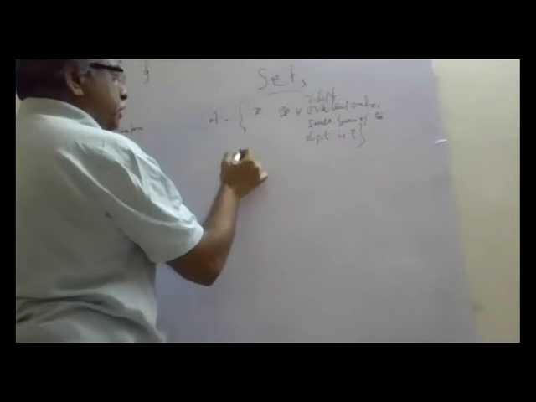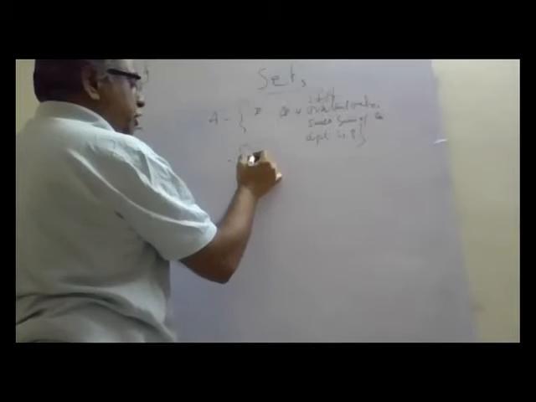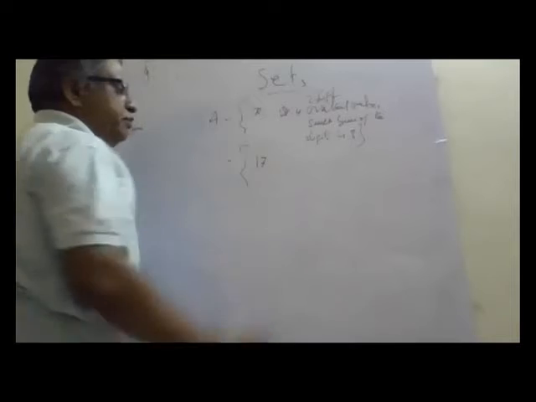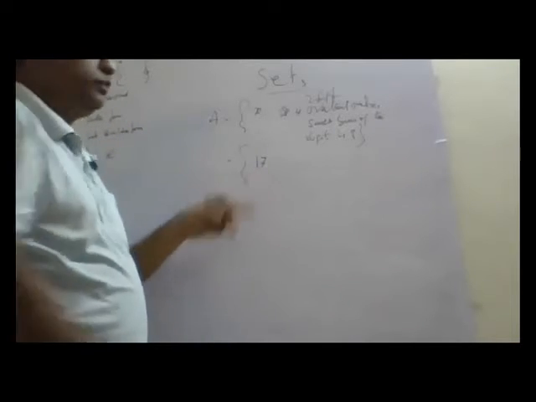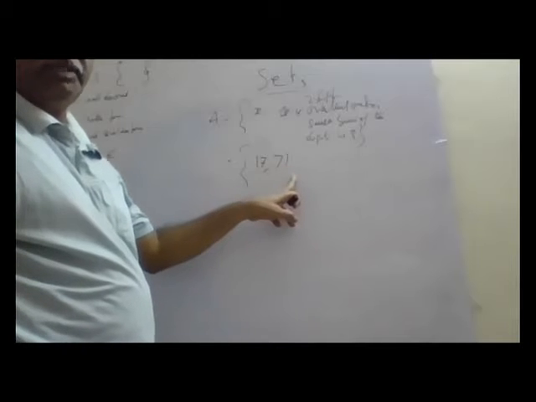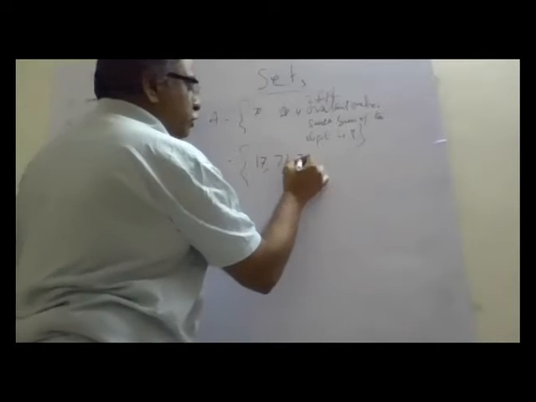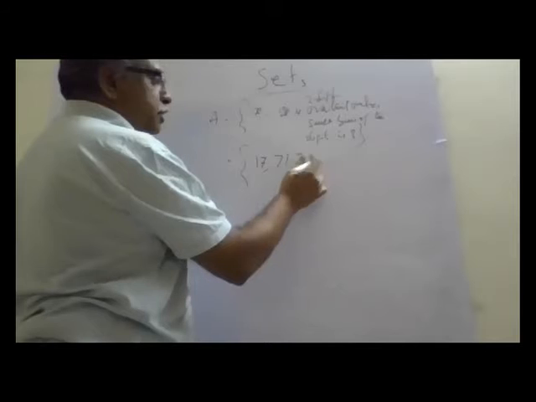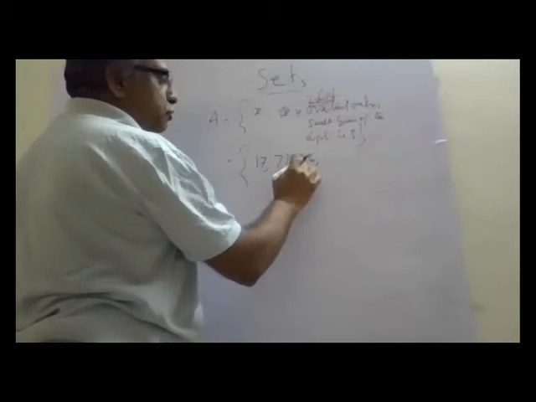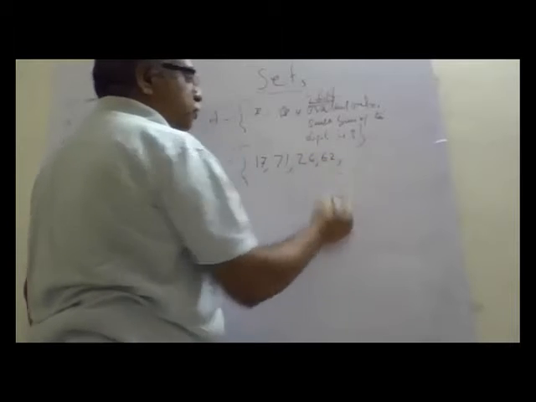Now let us understand. Natural number means you start with 1. So 17, 1 plus 7 is 8. I can write 71 also, 7 plus 1 is 8. Now 26, 2 plus 6 is 8, and also 62.